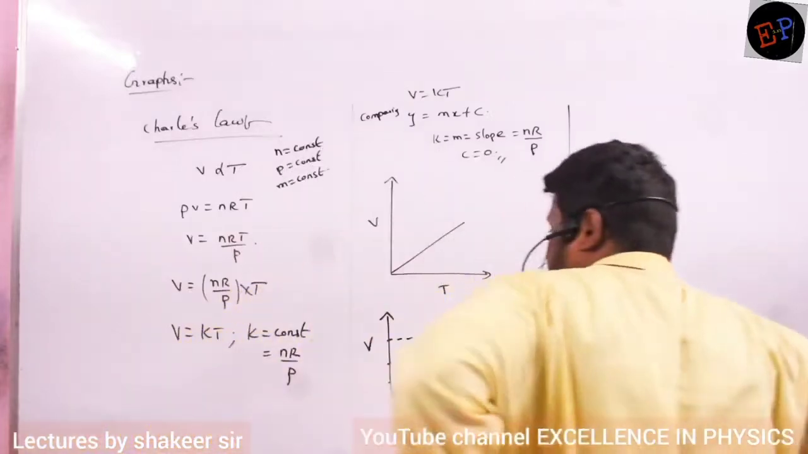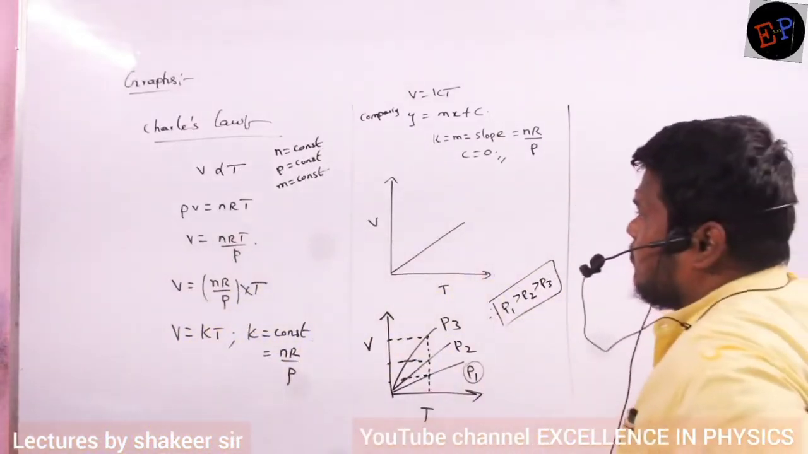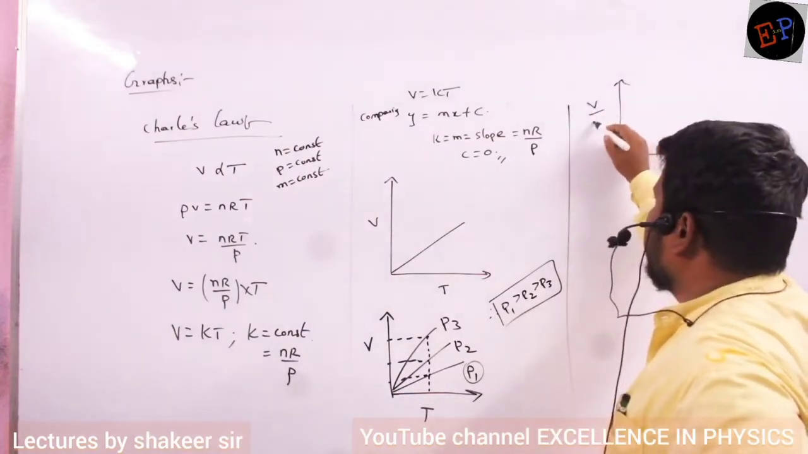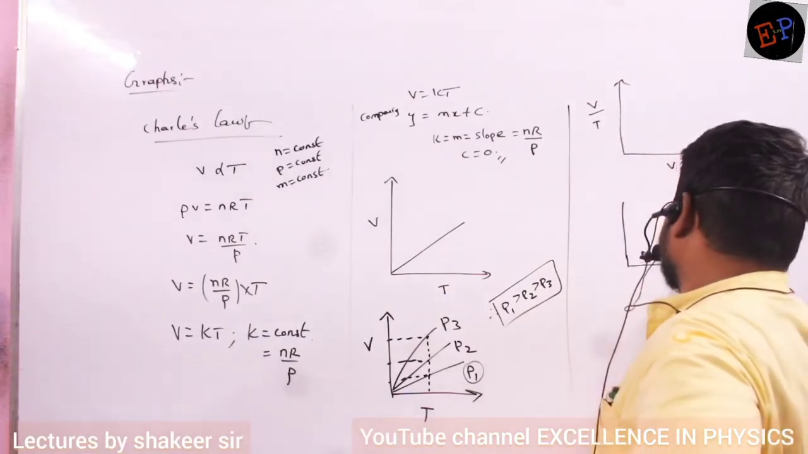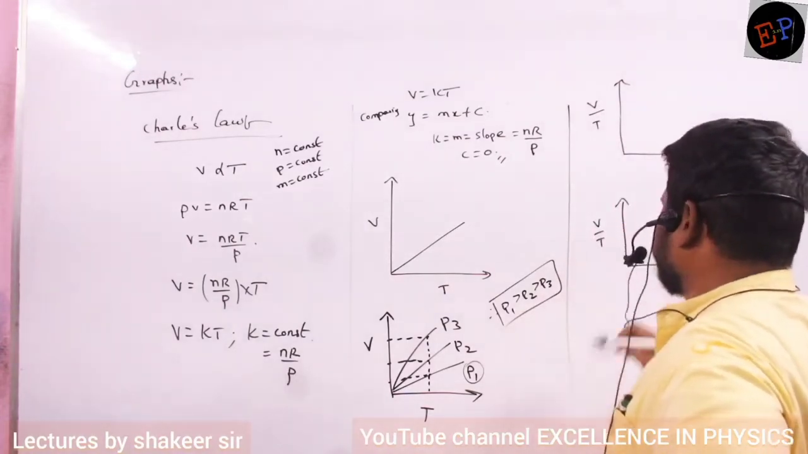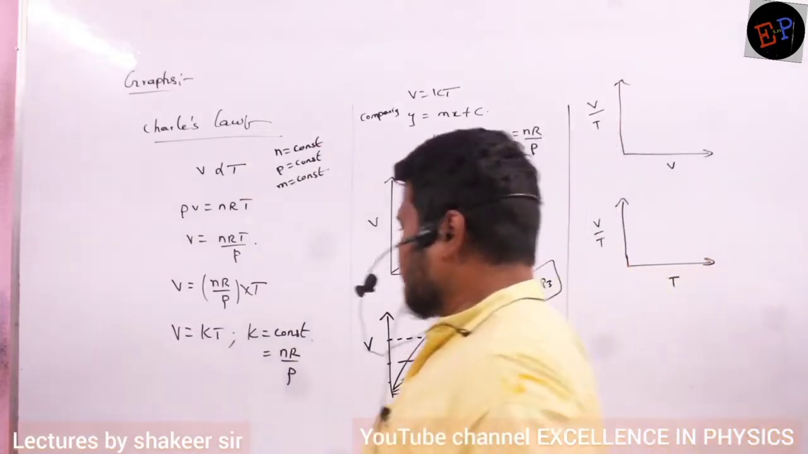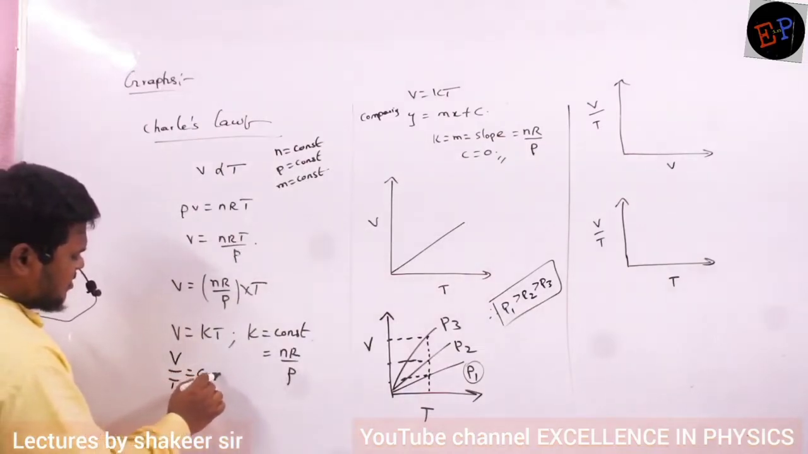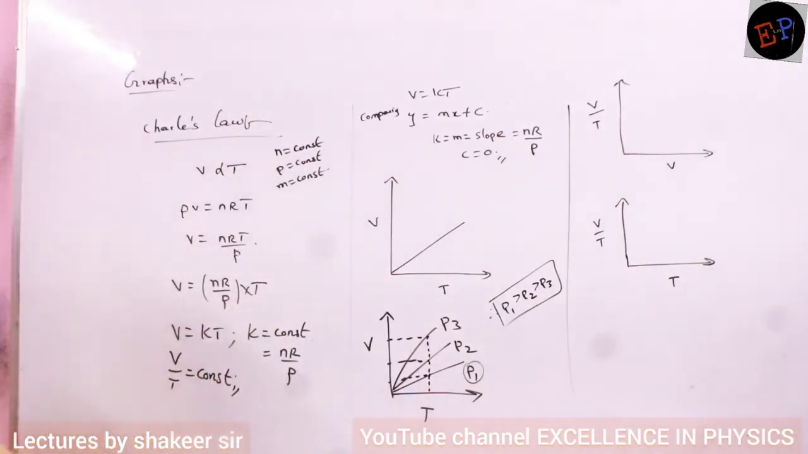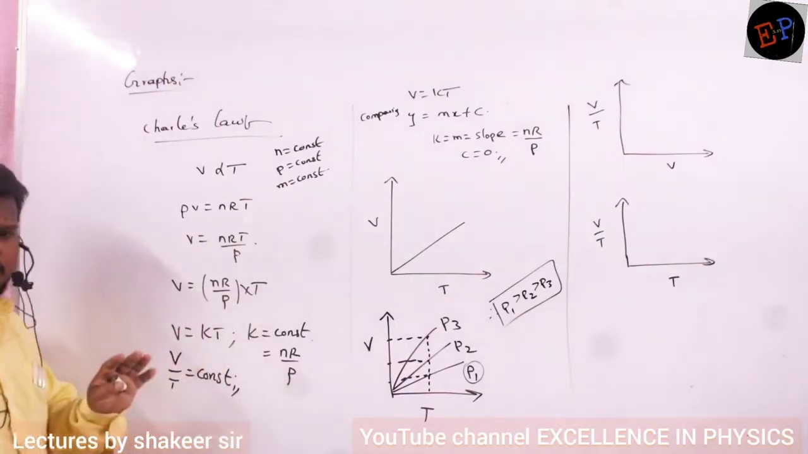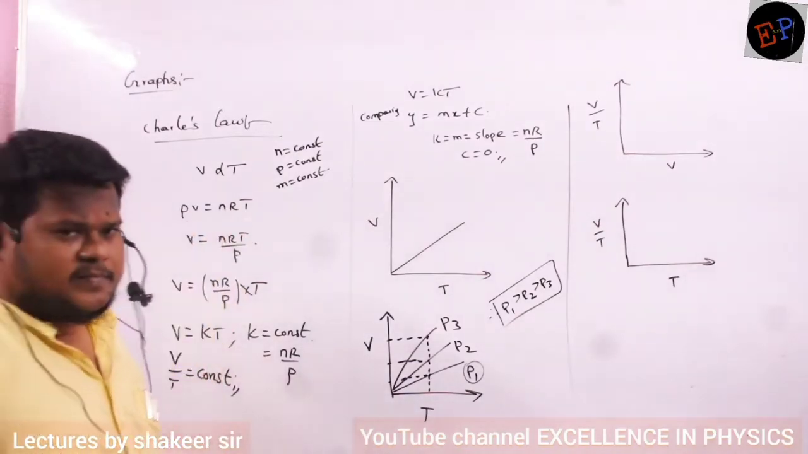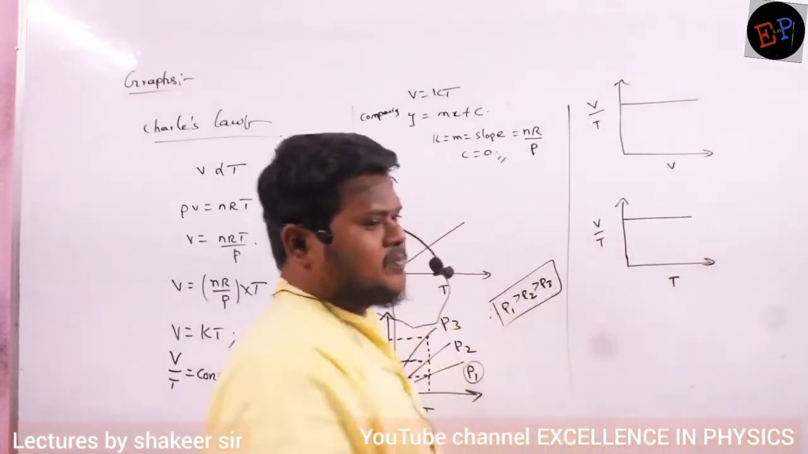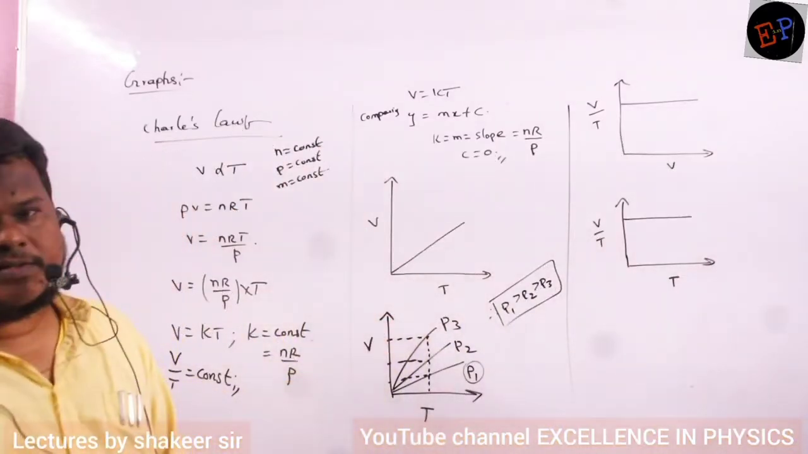How can I draw? Let us take the V by T graph. V by T versus V, and another graph, V by T versus T. Can you see? A straight line. Why? Because V is equal to K into T. So what is V by T? V by T is a constant. Whatever the volume and whatever the temperature, the ratio V by T always remains constant. So the graph will be a straight line parallel to the x-axis. Understood? This is how you have to analyze the graphs.